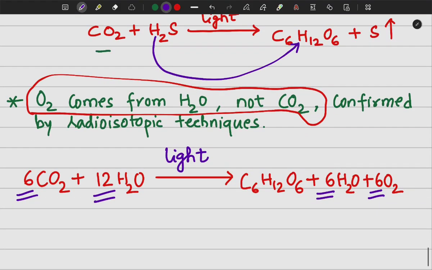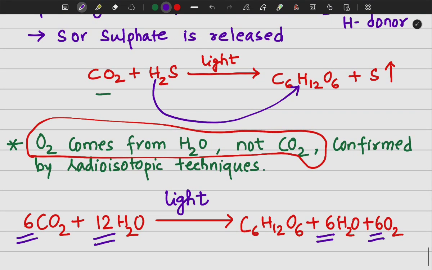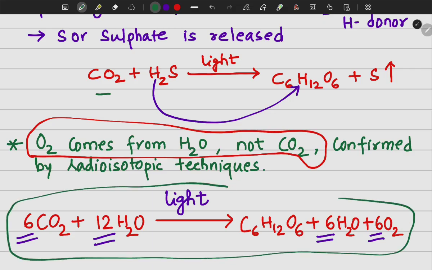Alright, and on the basis of all of these experiments and the data collected over the years, a complete balanced chemical equation of photosynthesis was discovered, which is this, enclosed in the box.